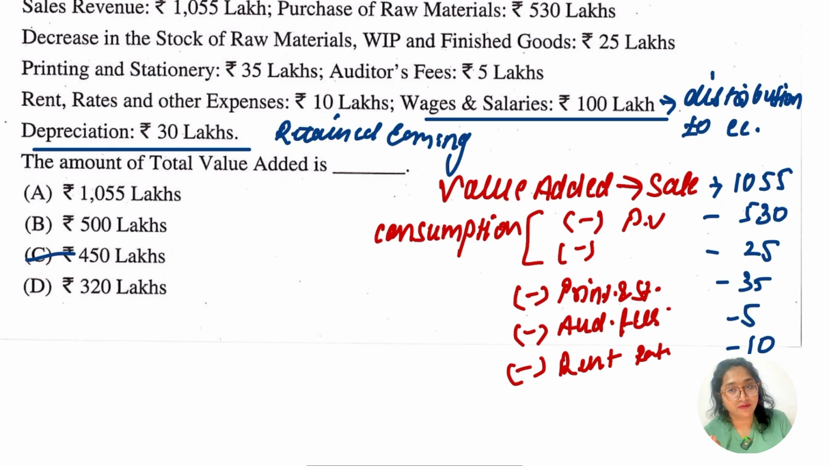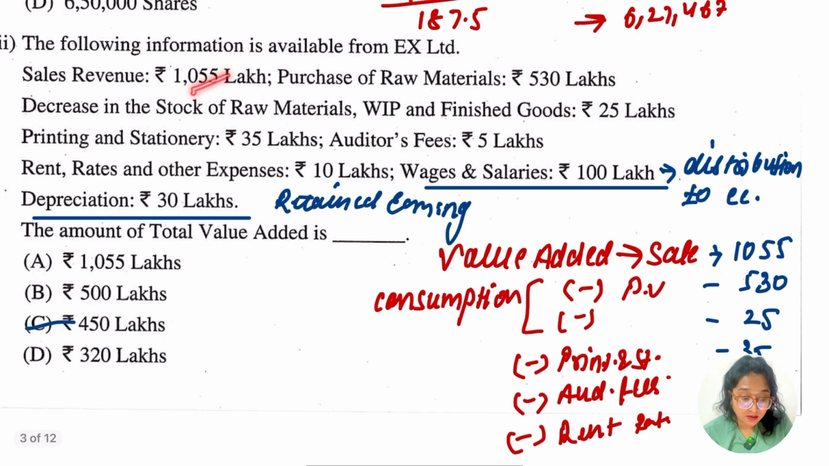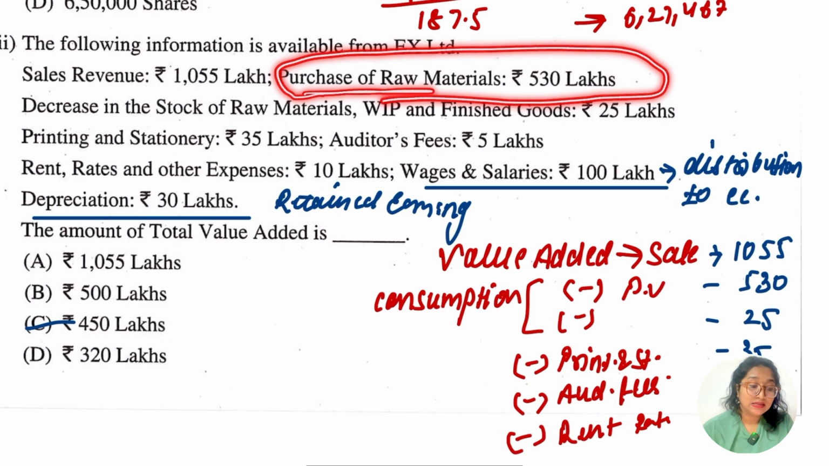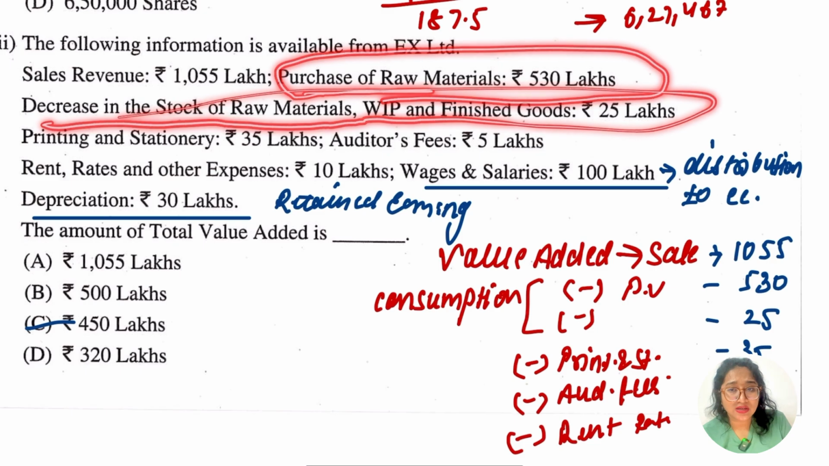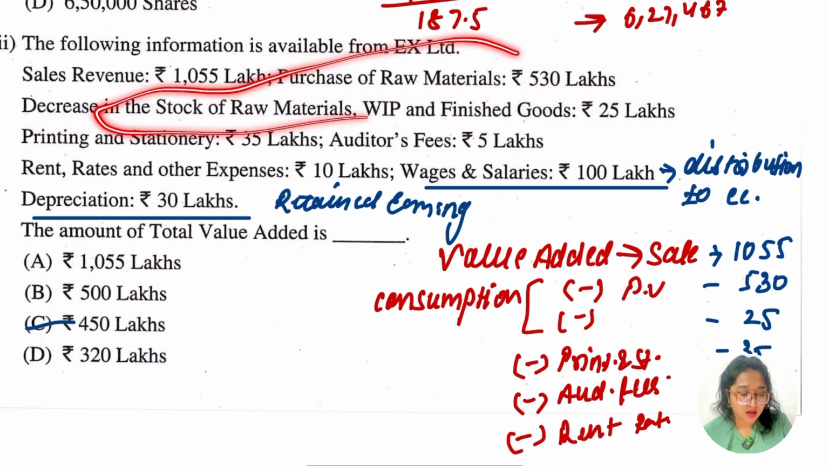You have to do it in rough, no need to solve everything, because this will be done easily. There are some questions in the MCQ where you are going to get stuck, and I'll tell you which one that is. So we have the sales, which is going to be considered. From this sale we are going to reduce the purchase of raw material and the decrease in stock of raw material. Either you can do it individually or combine them, and that would be consumption basically.